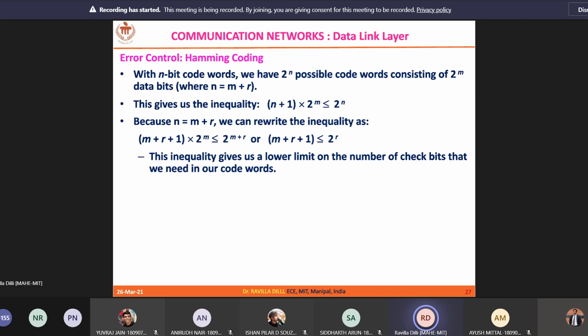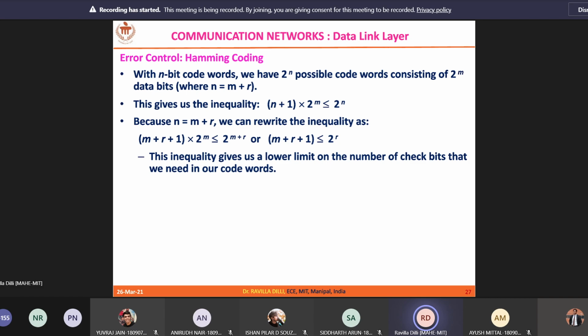For instance, let's say I have a message of 7 bits. Let us calculate along with me. I want to transmit 7 data bits, so 7 plus r plus 1 is less than or equal to 2 power r.